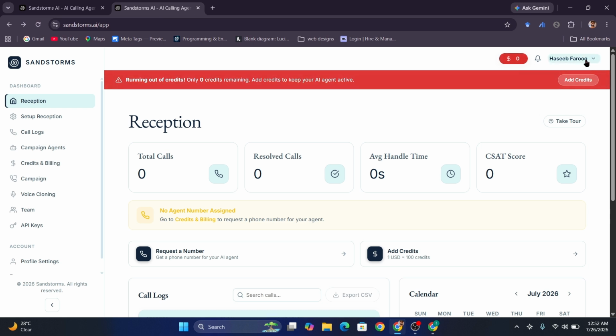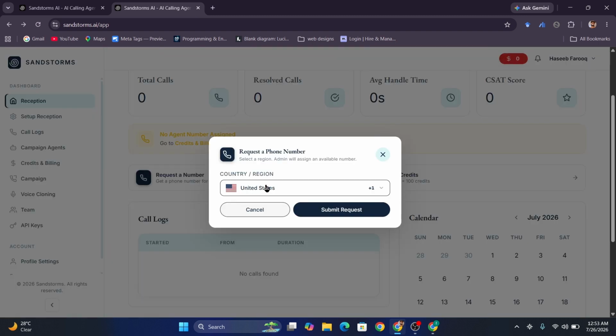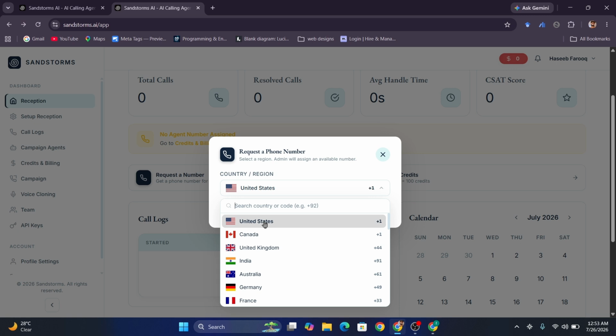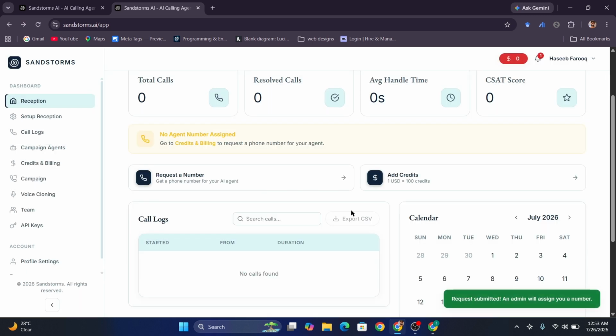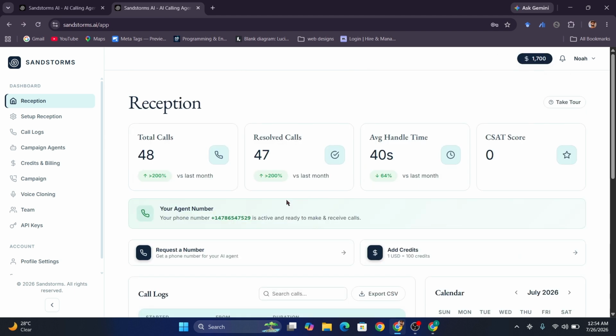I already have my own account, so I will give you a tour. For using sandstorm.ai, you need a number. So click on request a number, select your region, and just submit a request. After submitting a request, admin will provide you a dedicated phone number. Admin provided me a dedicated phone number. Here is my new phone number, and this is the reception.ai user dashboard.